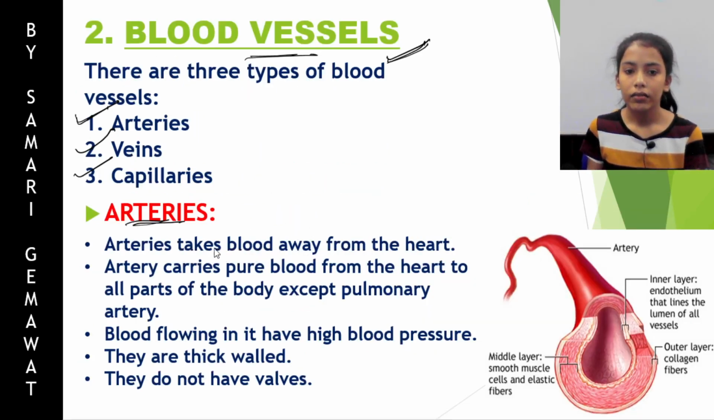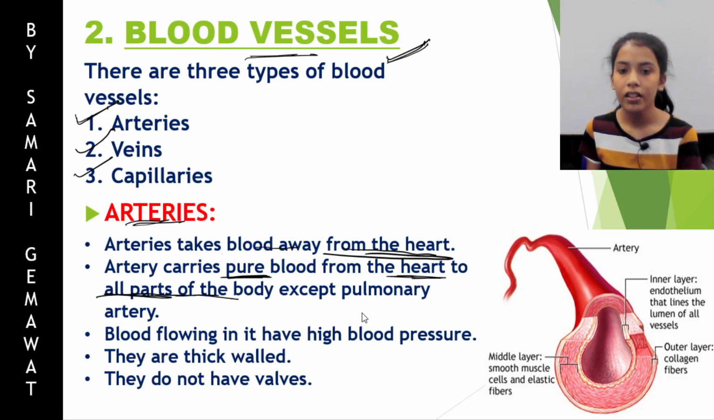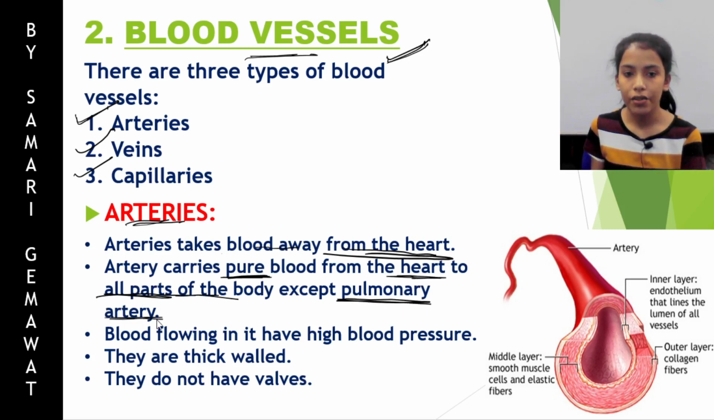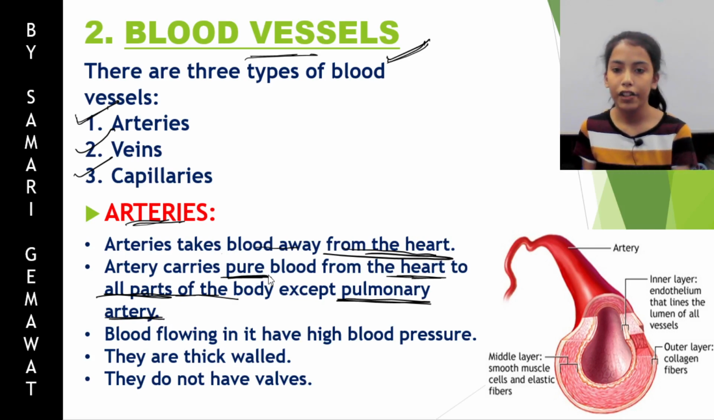Okay, types of blood vessels which takes blood away from heart. Now this is the main function of arteries. Arteries carry pure blood from the heart to all parts of the body. But there is an exception, except the pulmonary artery. This is an artery which does not carry pure blood, but instead carries impure or deoxygenated